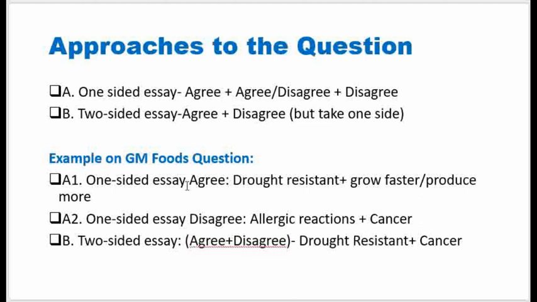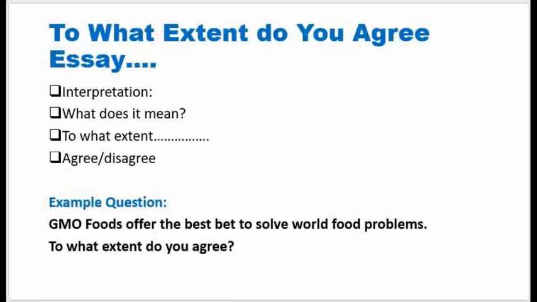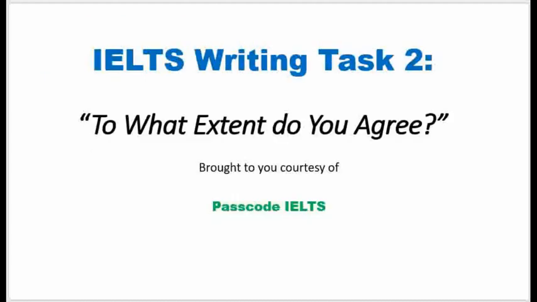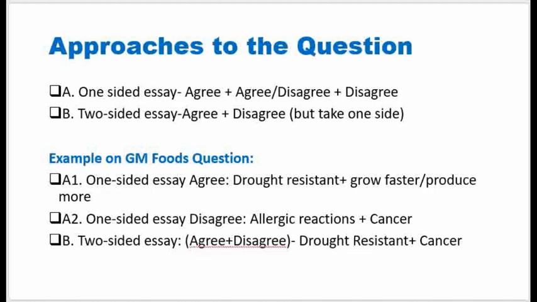In A1, whereby you are doing agree, that is a one-sided essay, you can have these points. Drought resistant, that is the question on GMO. Let me go back to the question and show you. Okay, the question was saying that GMO foods offer the best solution to world food problems. So why would they offer the best solution? The points you have are that they are drought resistant. You do a paragraph for that. They grow faster or produce more. You do a paragraph for that. So you will have 2 paragraphs for agree, if you choose A1, agree.